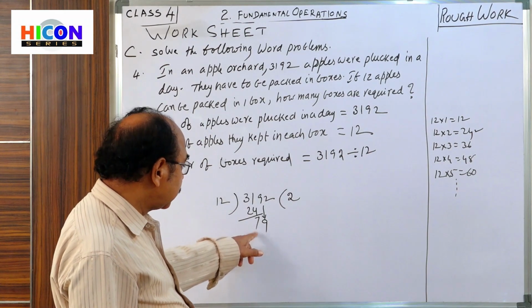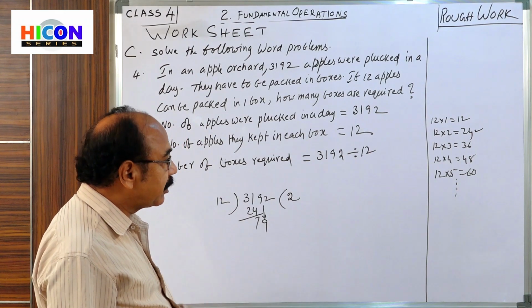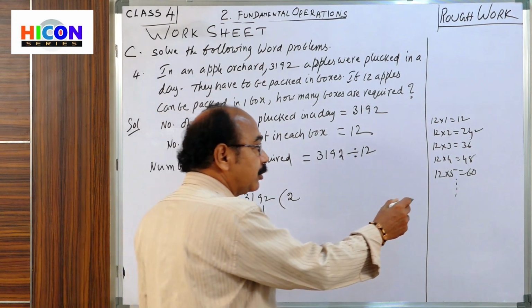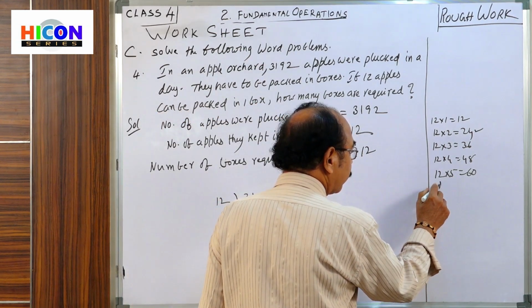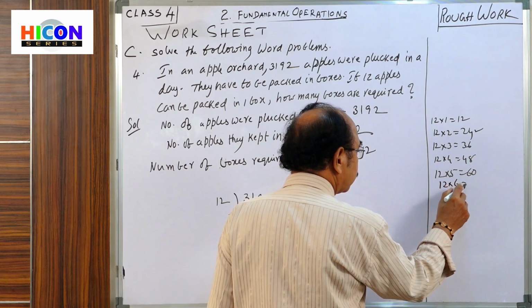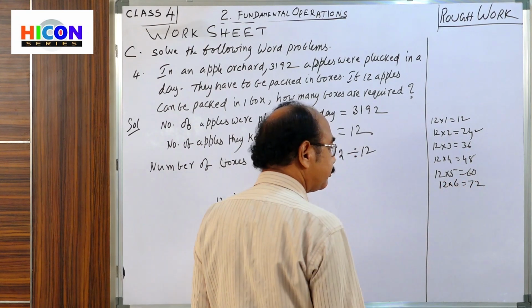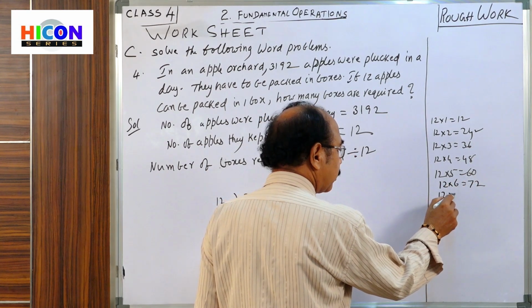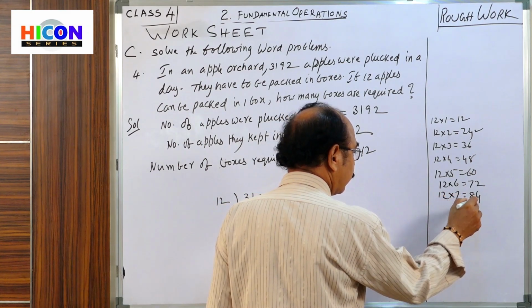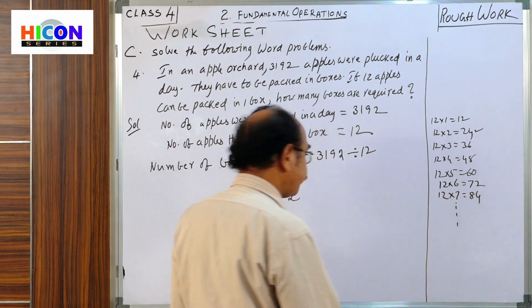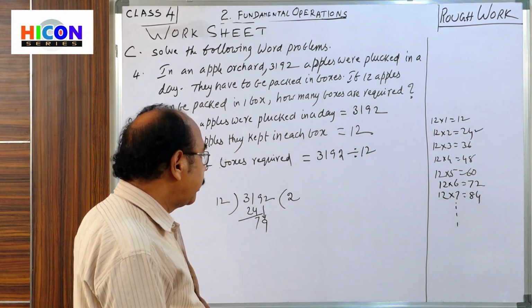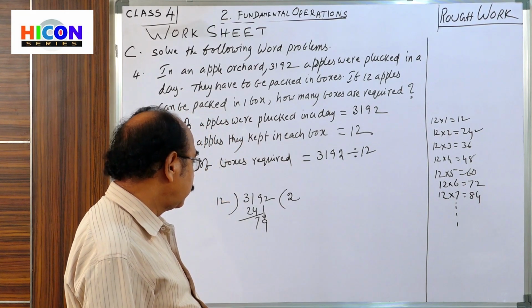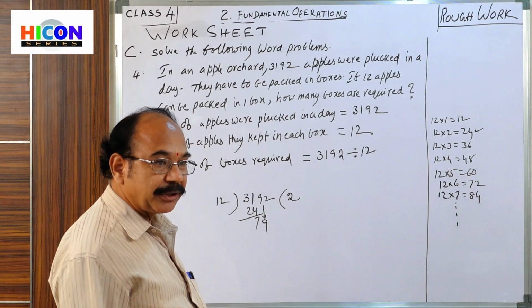Now you see in 79, how many times? If you continue the table, 12 fives are 60, 12 sixes are 72, 12 sevens are 84, and so on. How many times, children? 12 sixes are 72.